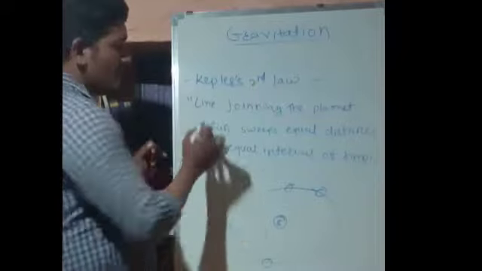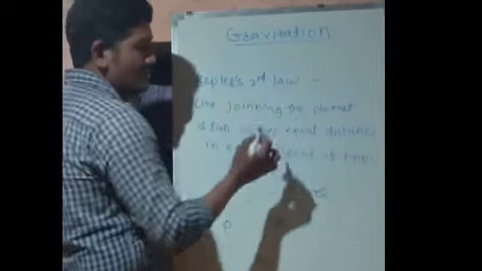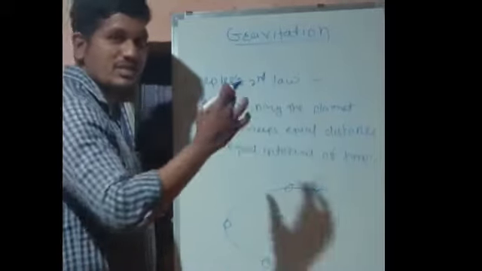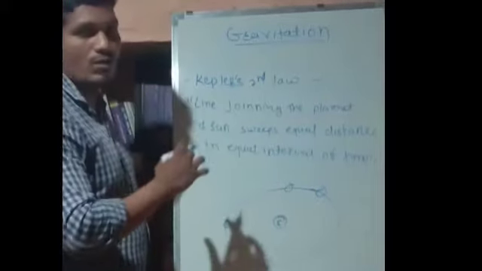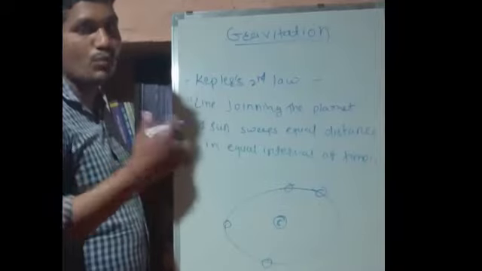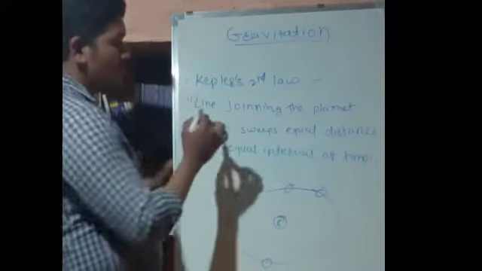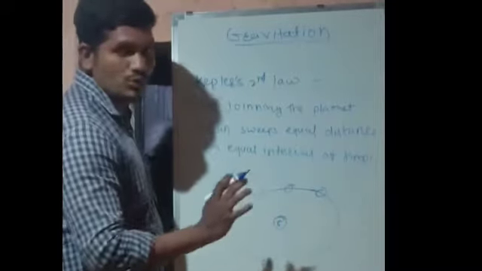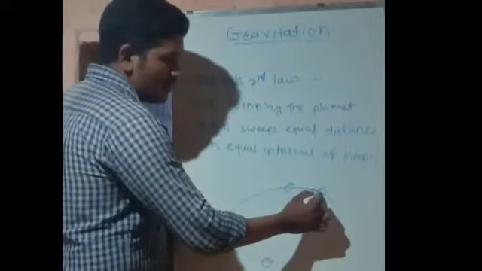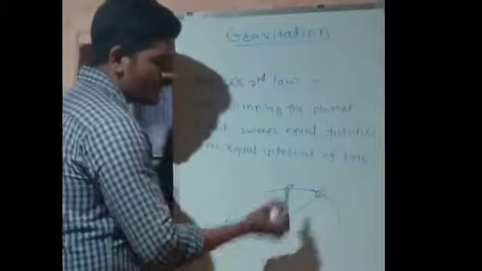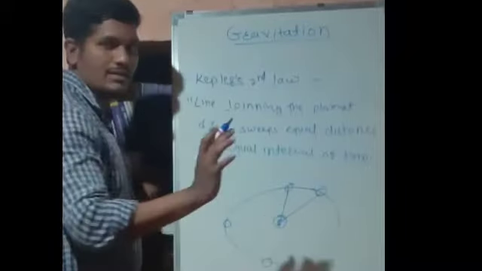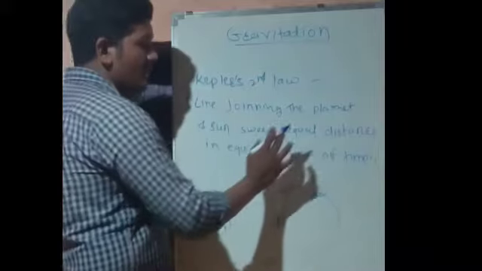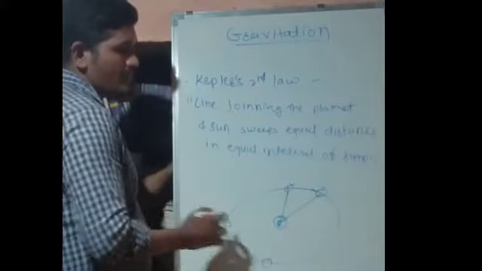So we have to join the line between planet and sun. This is the line joining the planet and sun.